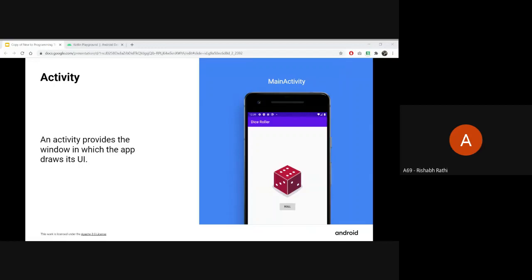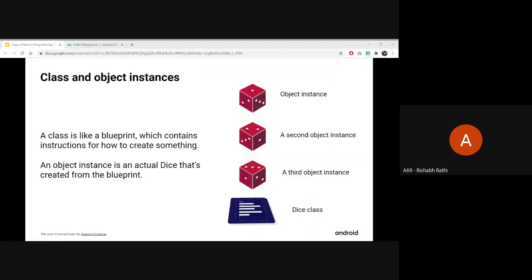Good. Okay, so let's move on with our topic. We were about to start classes and object instances. As you write Kotlin code for your app, you'll need to understand what classes and objects are. You can't move ahead without understanding those.